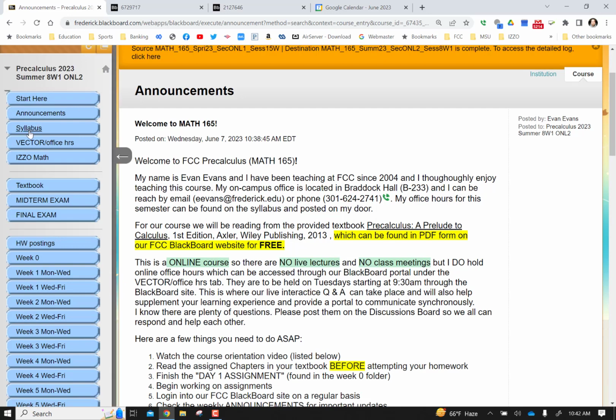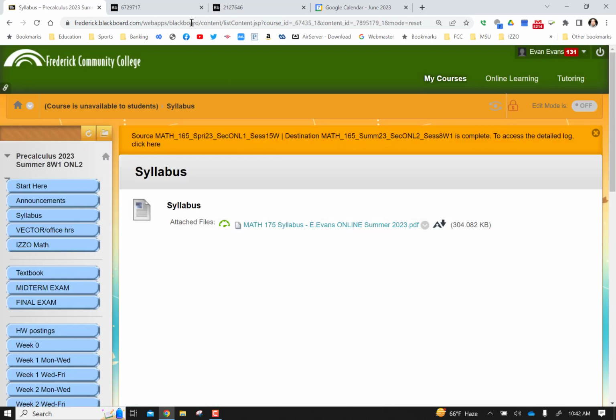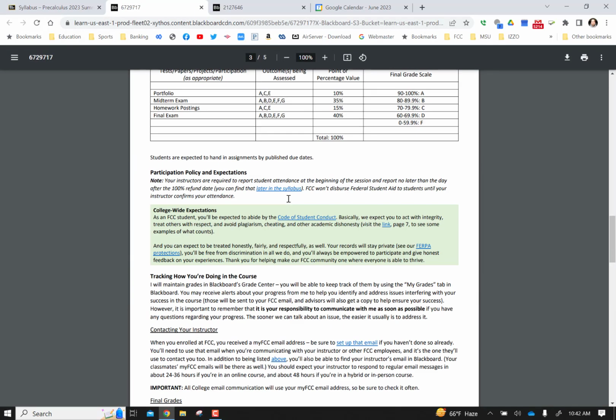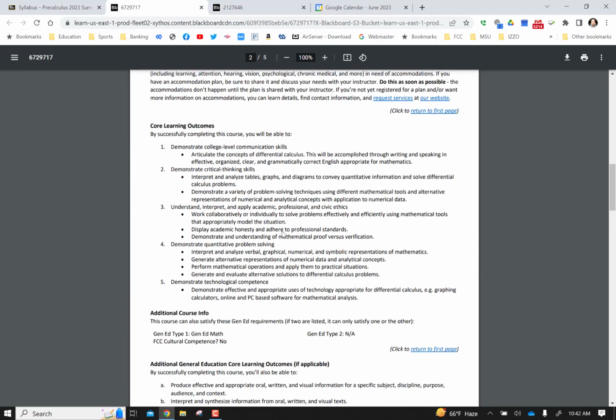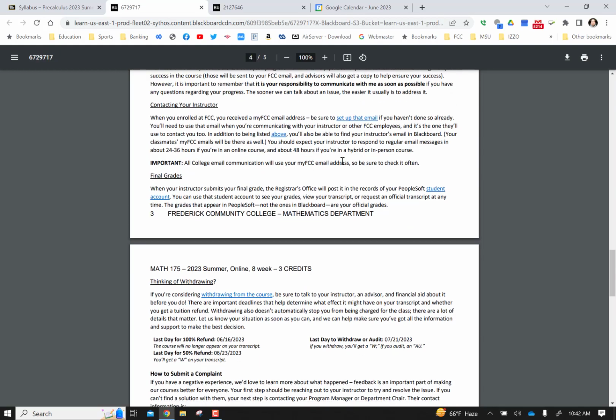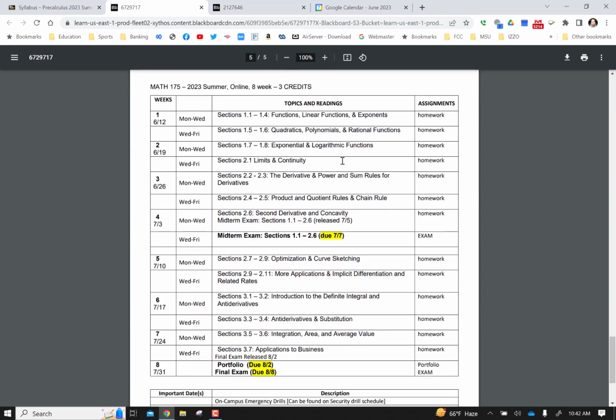A couple of things that we want to get to first: access to the syllabus. Please click on it and read it. Besides the grades, how your grades are going to be broken down, we basically have a portfolio, a midterm, homework postings, and then a final exam. And the outline for the course semester is also at the end of the syllabus.